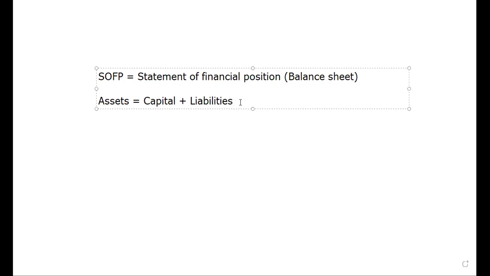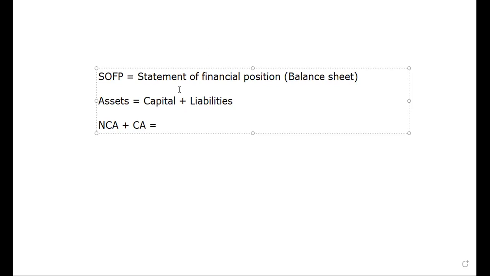This one we can further expand. Normally in the balance sheet, we prepare it based on this base: assets equal capital plus liability. Assets we can divide into two: non-current assets, which we call NCA, plus current assets. What are non-current assets? Like land, building, motor vehicles, machines. These are assets that we can keep for more than one financial year. All the fixed assets come under non-current assets, like land, building, motor vehicle, fixtures and fittings, property, and plant.